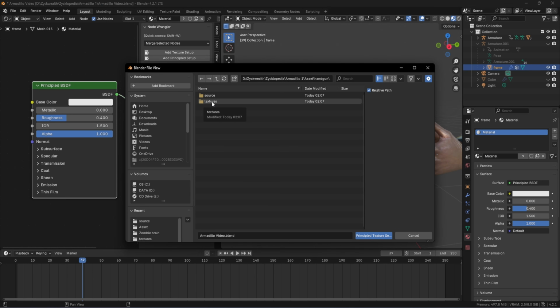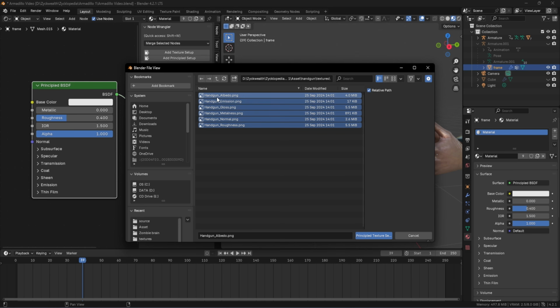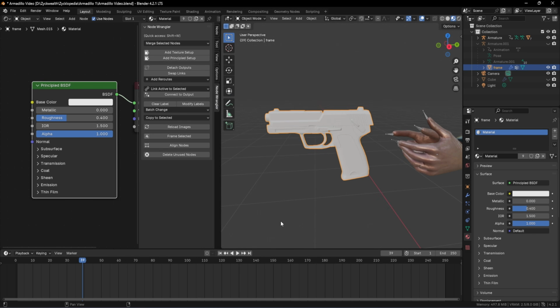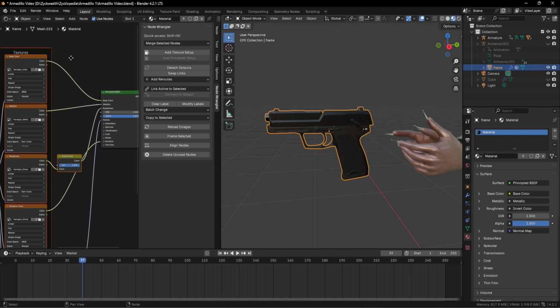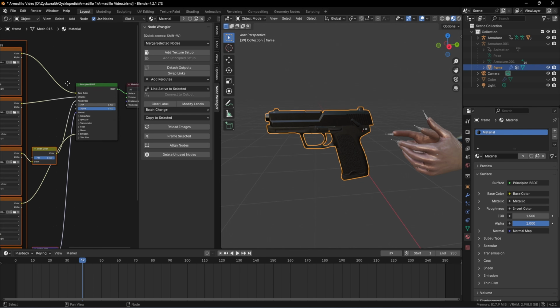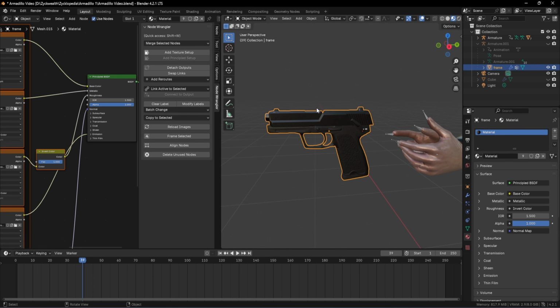Over here, we can navigate to our gun, and under textures we can see all these files: the albedo, emission, normal, roughness, all these textures will be there. So we have to select all of them and click on Principled Texture Setup. After doing that, all of these nodes will be added to our principled BSDF node, and with that, we will have these textures on our gun. Also, don't forget to save your file every couple of minutes because it's really important.